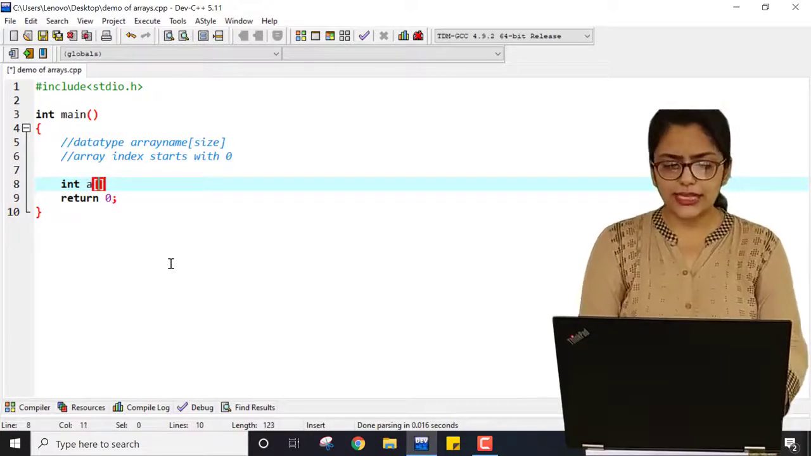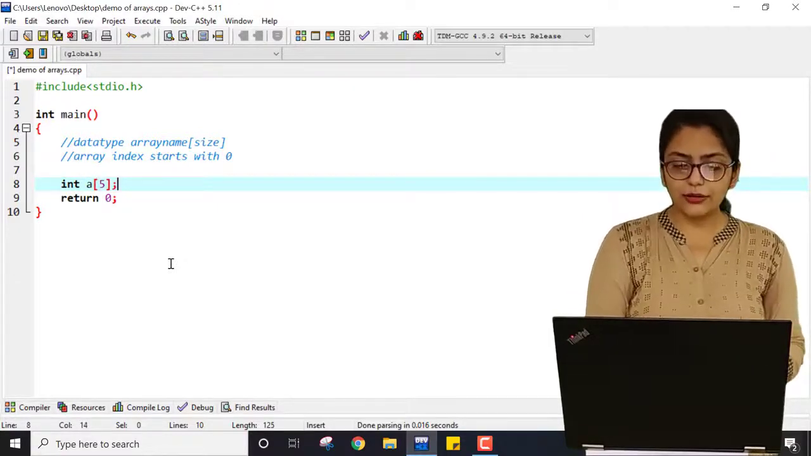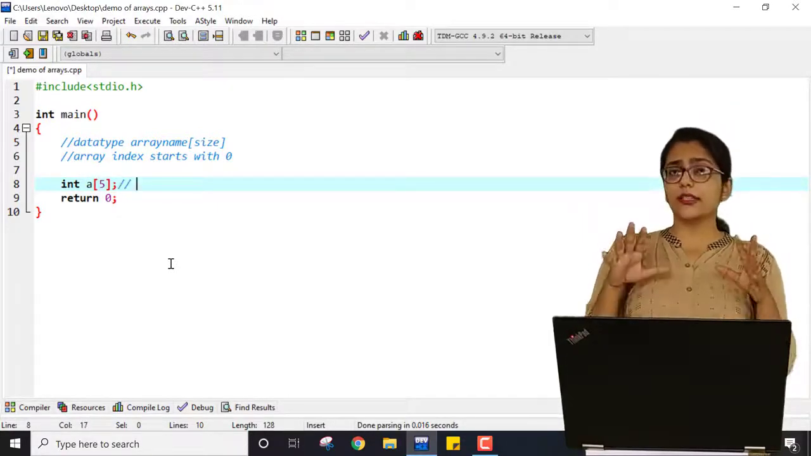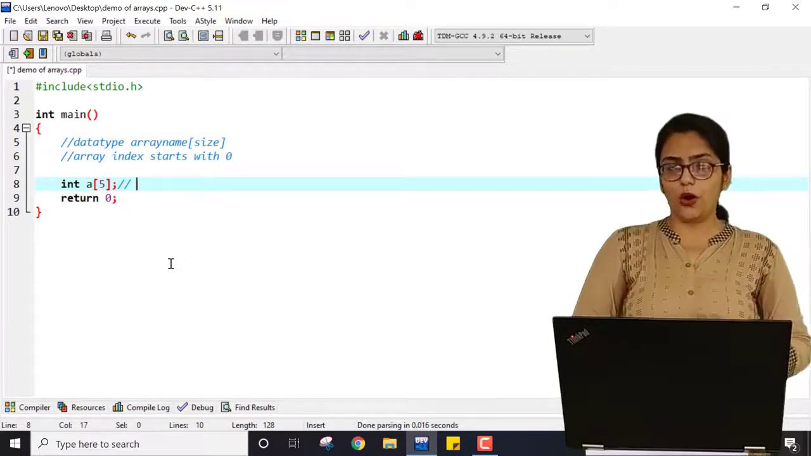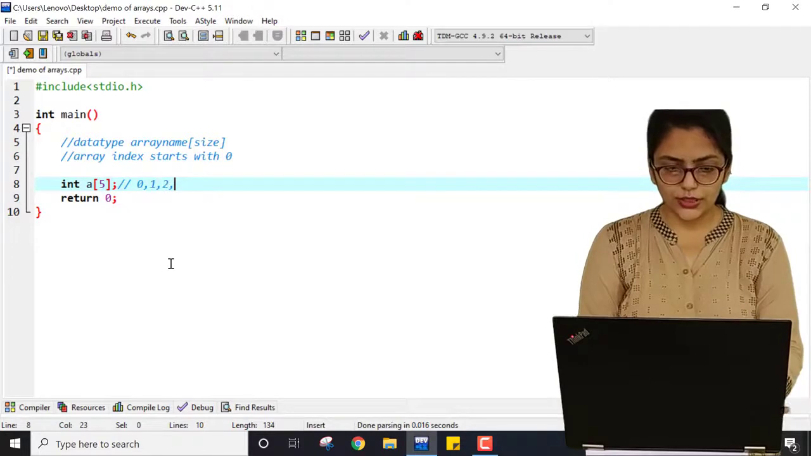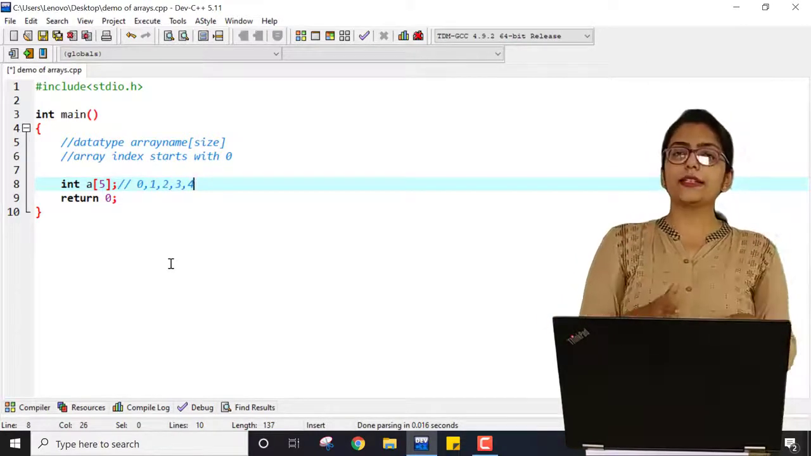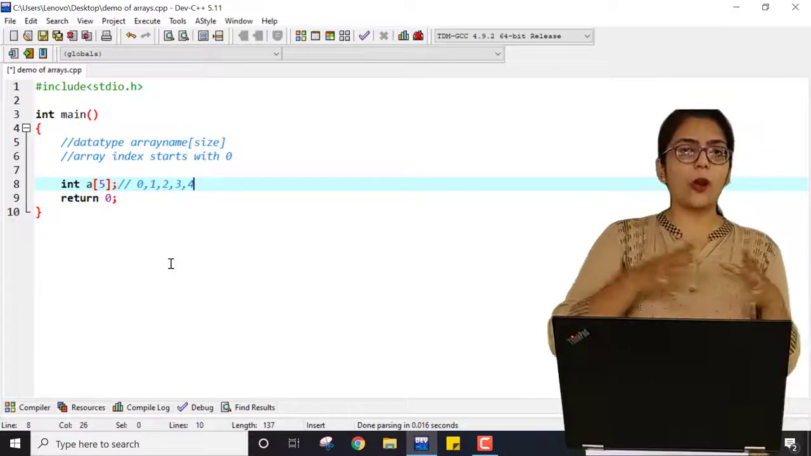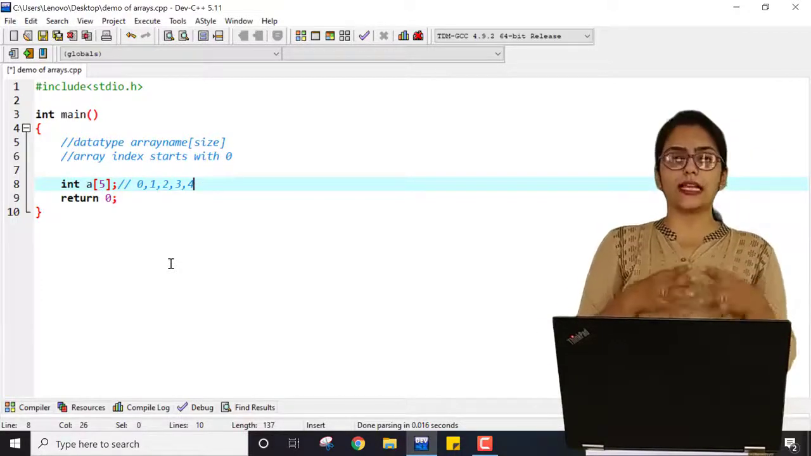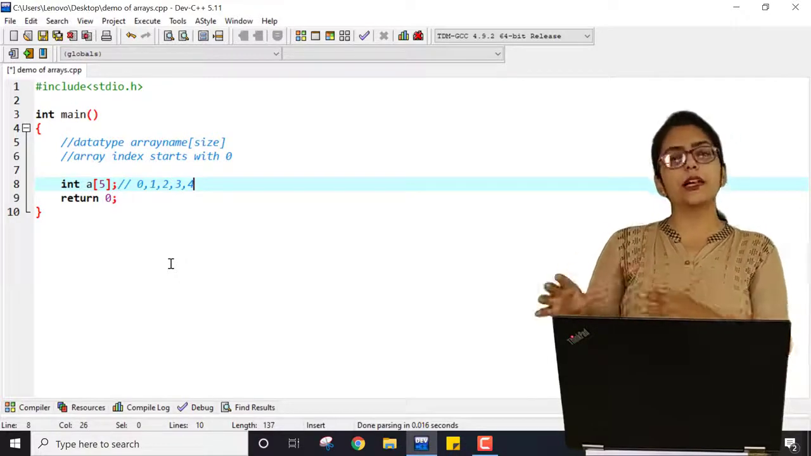Now what will be the size? Say 5, and semicolon. Now tell me, just pause the video and think about what will be the index values of this array. 0, 1, 2, 3, 4. Total 5 elements are there. So index value will be starting from 0 to n minus 1. If the size of an array is n, then index value will be starting from 0 to n minus 1.